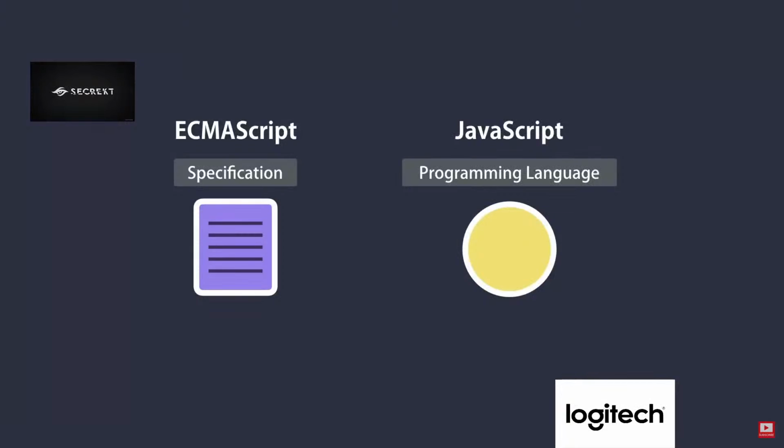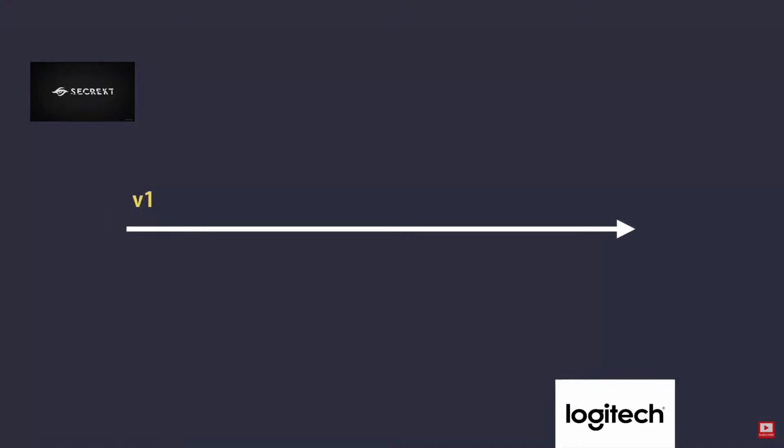So we have this organization called ECMA, which is responsible for defining standards. They take care of this ECMAScript specification. The first version of ECMAScript was released in 1997. Then, starting from 2015, ECMA has been working on annual releases of a new specification. So in 2015, they released ECMAScript 2015, which is also called ECMAScript version 6 or ES6 for short. This specification defined many new features for JavaScript.